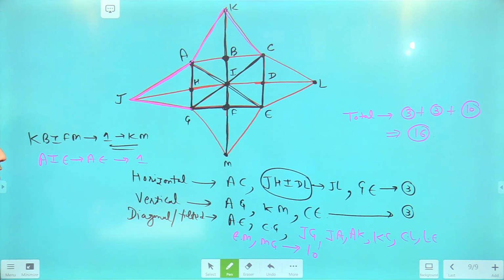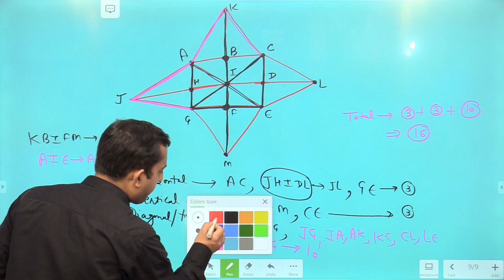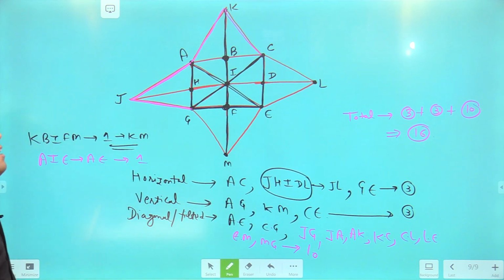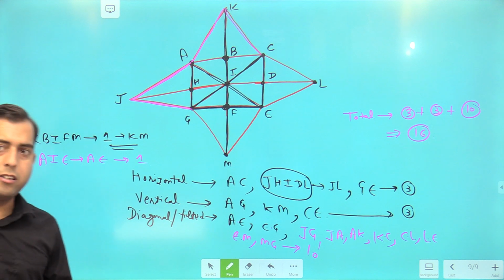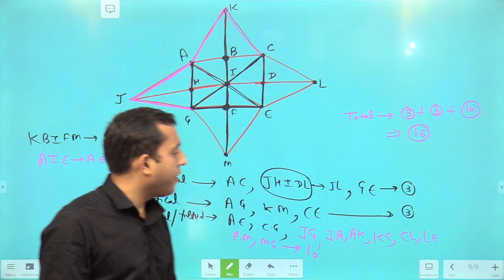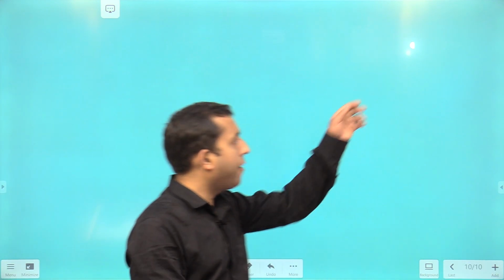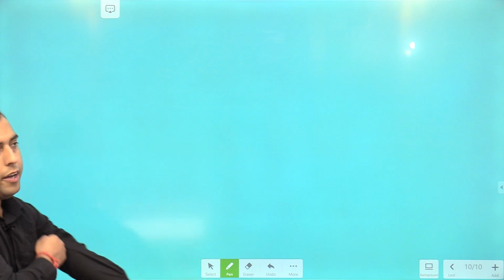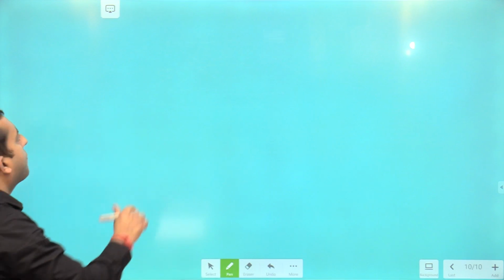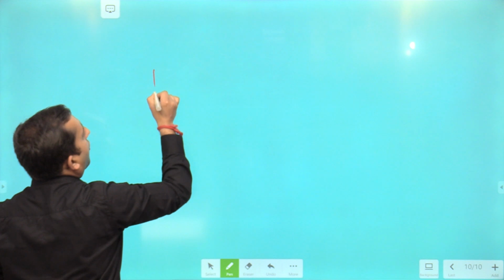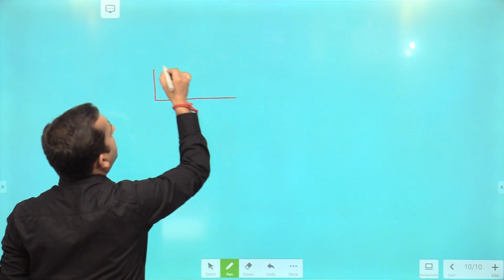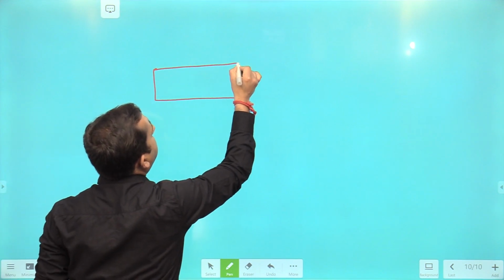Okay class, I hope you are getting these things. So this is the right way of calculating lines. See, by other methods you may get stuck. Okay, fine. Next question is, you have to tell me how many lines are there in this figure.